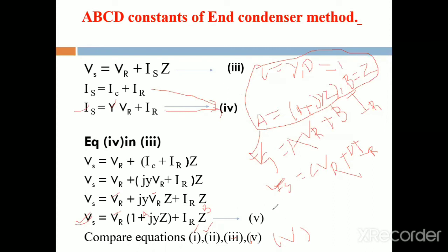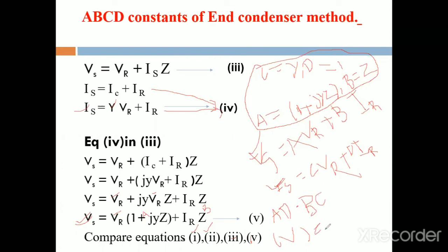Next we derive AD minus BC, to observe whether AD minus BC is equal to 1 or not. What is the value for A?